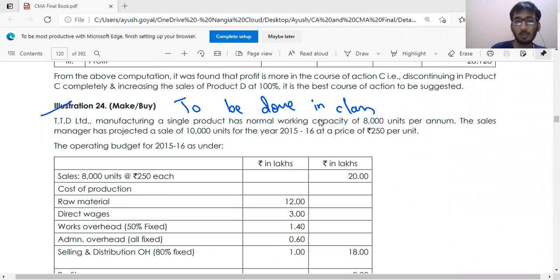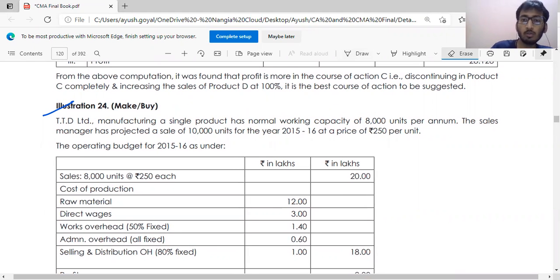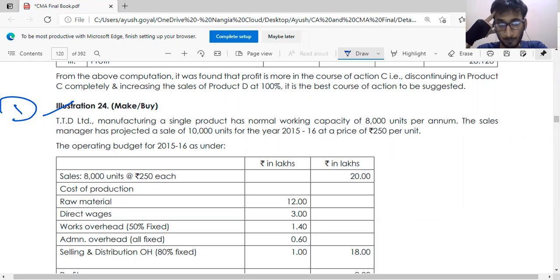So let's come to illustration number 24. It is related to make and buy. So whether we should produce it or we should outsource it. TTD Limited, manufacturing a single product, has a normal working capacity of 8,000 units per annum. The sales manager projected a sale of 10,000 units for the year 2015-16 at a price of 250 rupees per unit.